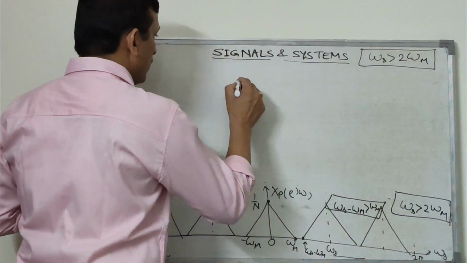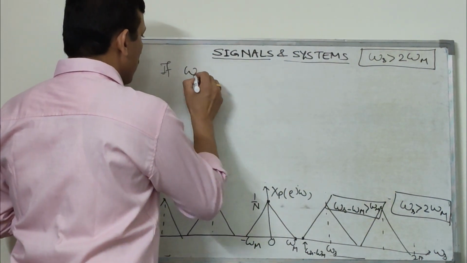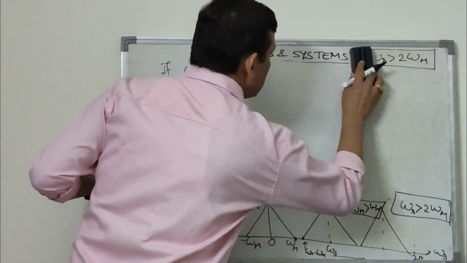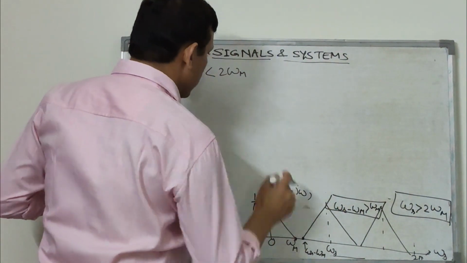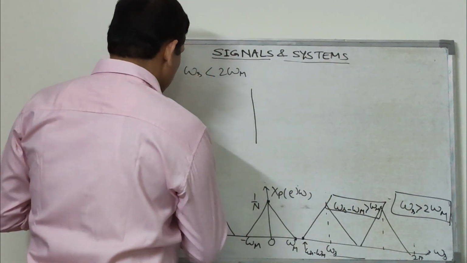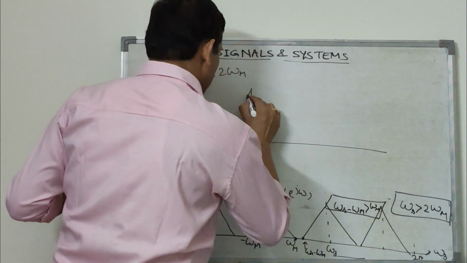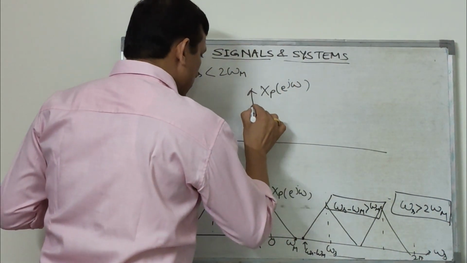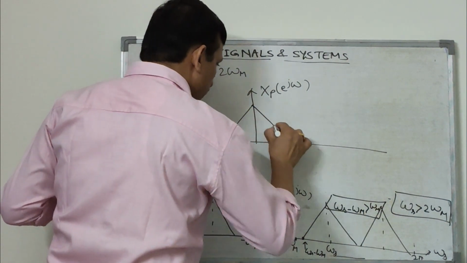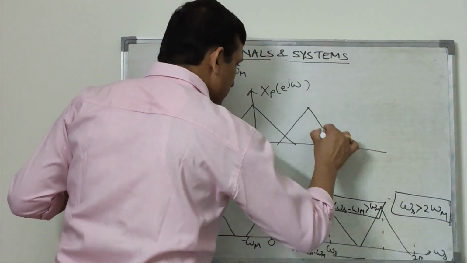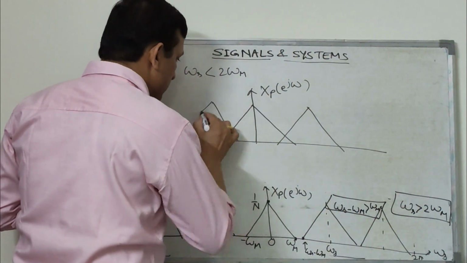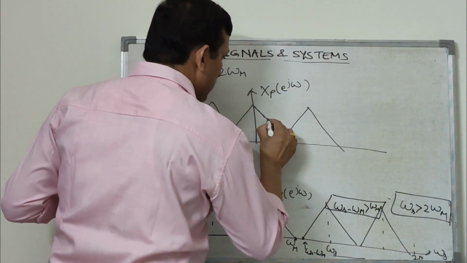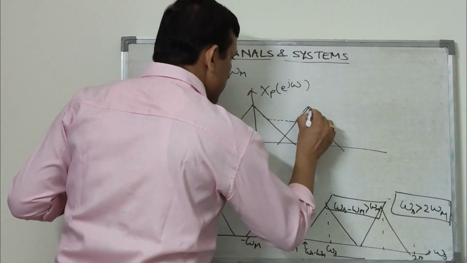But if omega s is less than twice omega m, that means the spectrum will be like this. In this case, this spectrum will overlap like this, so here it will have this type of resultant spectrum.